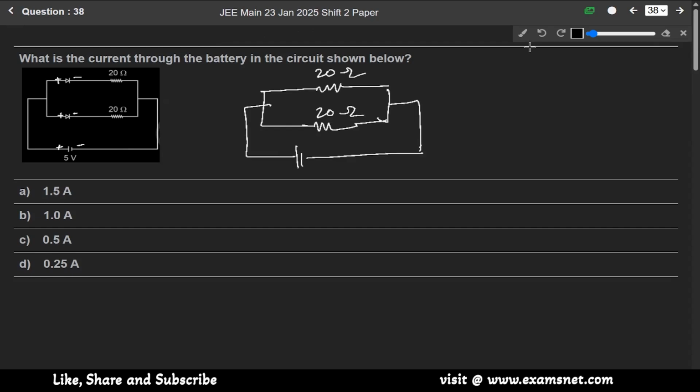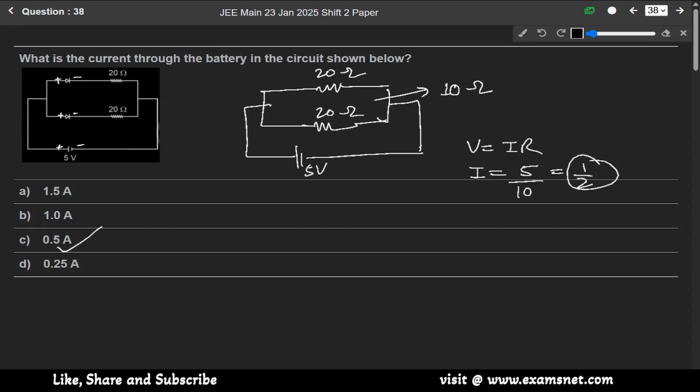These two 20 ohm resistors are in parallel, so their equivalent will be 10 ohm. Now just apply the formula V equals IR. So I will be V, 5 volt, over R, 10. So it will be 1 by 2, meaning 0.5. Option C is the correct answer.